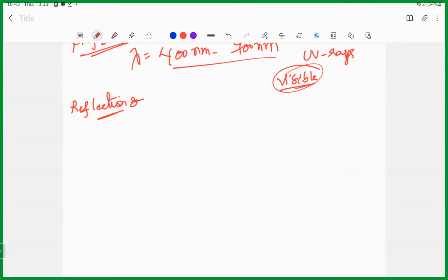But when it comes to spherical mirrors, the image may not always be virtual. It can be real also, and it may not always be erect; it can be inverted also. It may not always be the same size either. The magnification factor can be 1, less than 1, or more than 1. This is how spherical mirrors are different from the plane mirror. If you have any doubts, ask me.